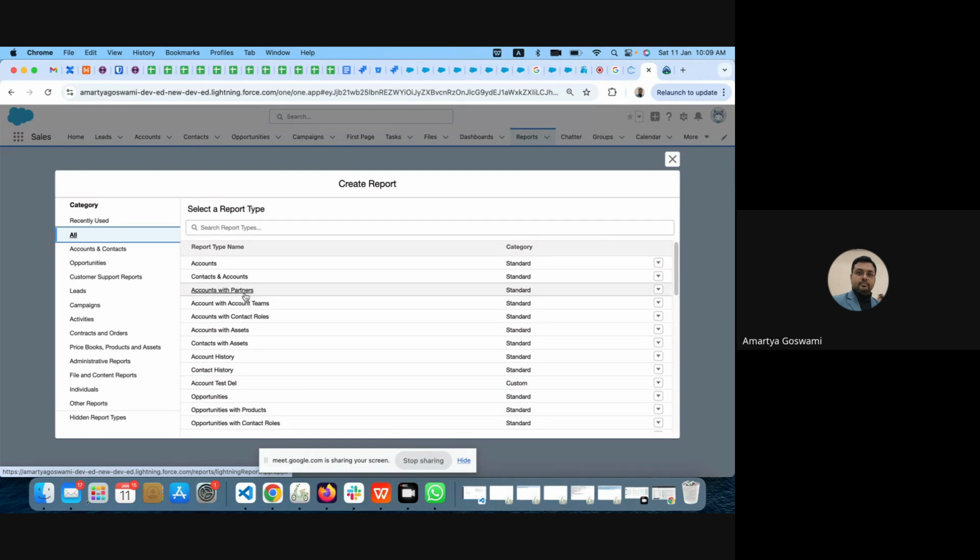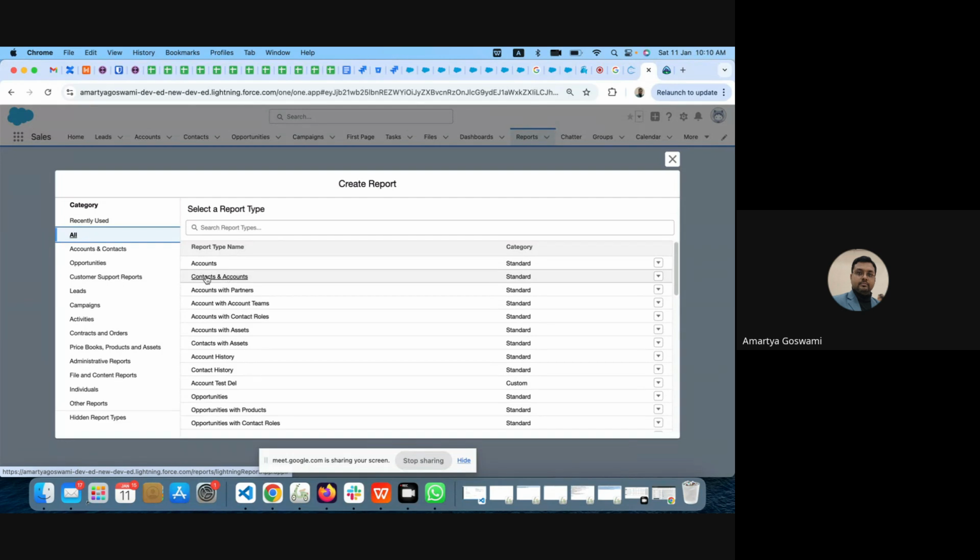What is standard report type? Salesforce is giving us multiple report types by default. We can associate multiple objects in one, and combine the field values, so we can get field values of different objects. Here it is contacts and accounts, and we can get this when there is some relation between these two objects. So a maximum of 3 levels of relationship we can engage in one report type.